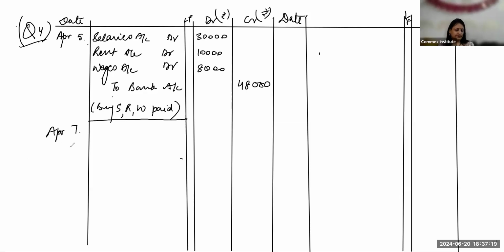April 7. Now here we are having a trade discount and a cash discount. So see how we treat the trade discount and cash discount. Trade discount is given first and then the cash discount is given.